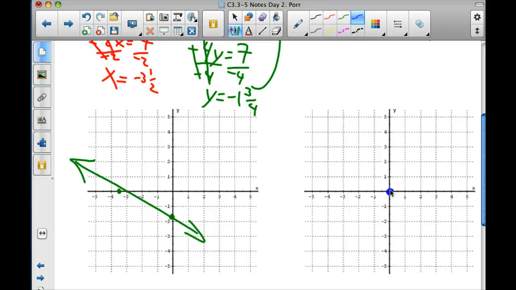Abigail, how do I get more points using a slope of 3/2? Put it over 1. It's already over 2. Okay, go. Go up 3, over 2. Which way over? To the right. Excellent. This is positive 3/2.